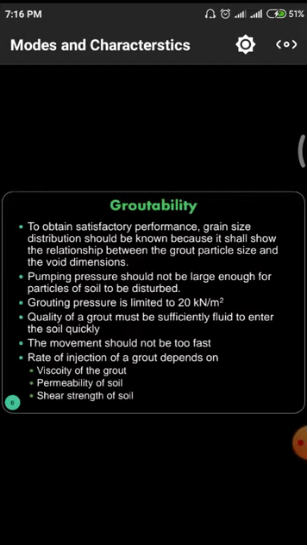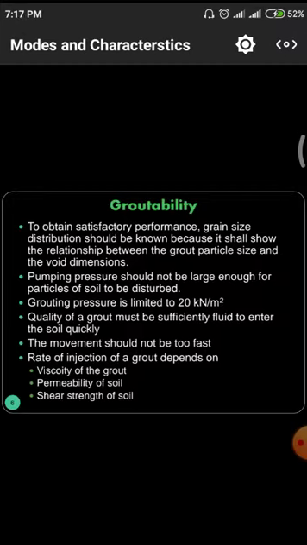We have to observe the content of voids present in the ground layer, the surrounding particle sizes of the void, and the size of the particles in the grouting material. Those three conditions we have to observe to give satisfactory performance.